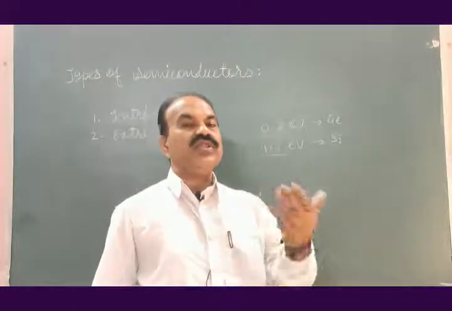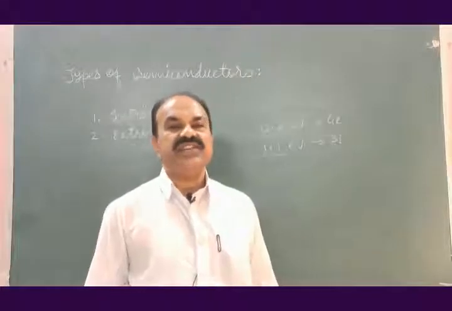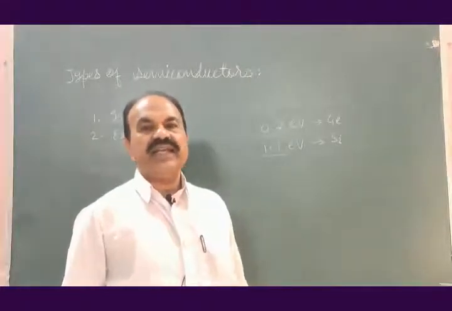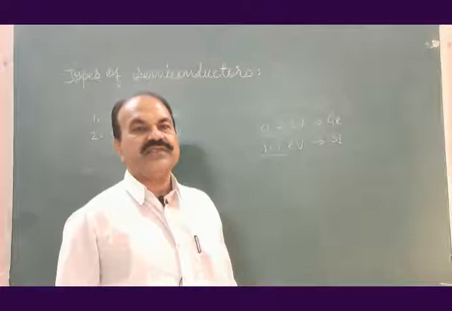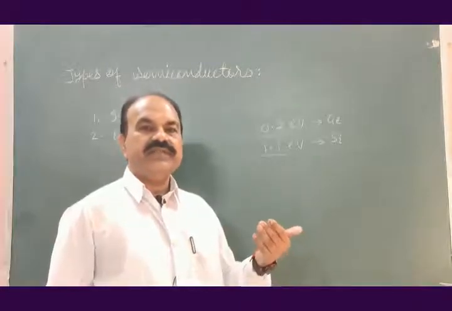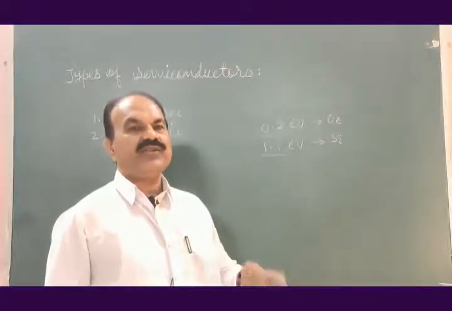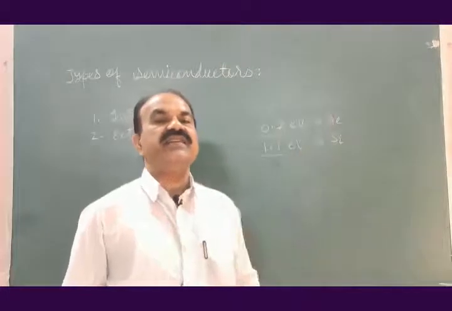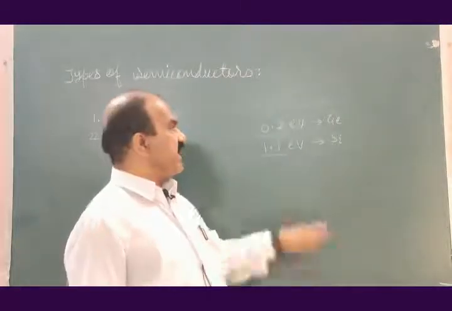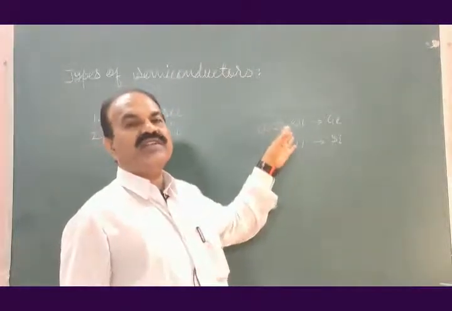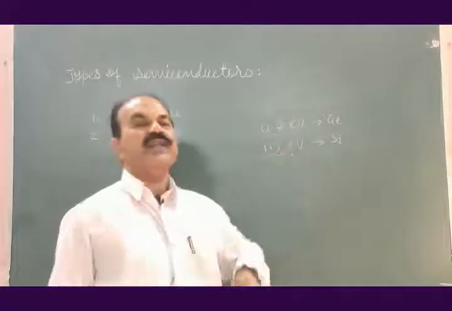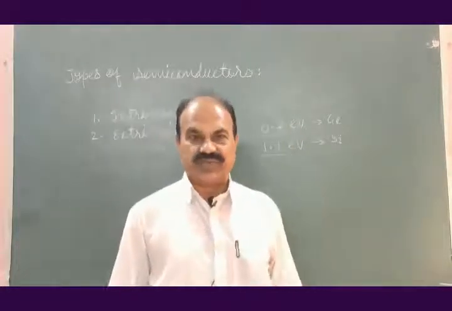If you go for other semiconductors, the energy required to make an electron free from the valence band so that it can jump to the conduction band is much larger as compared to 0.7 electron volt and 1.1 electron volt.